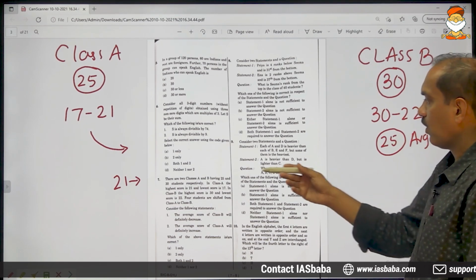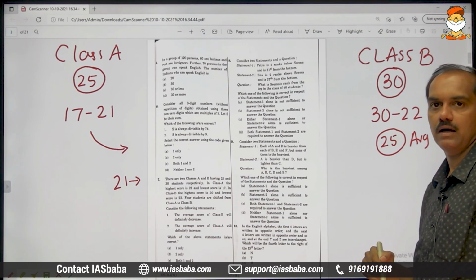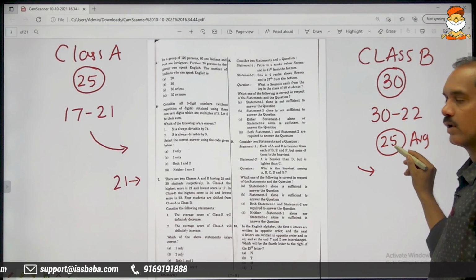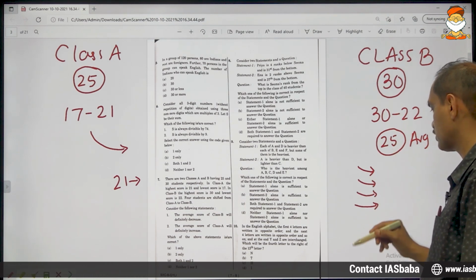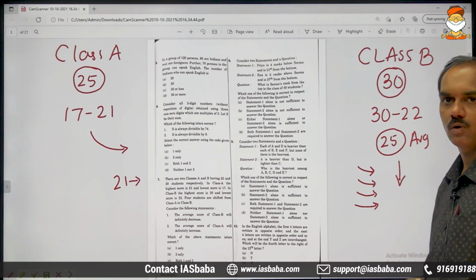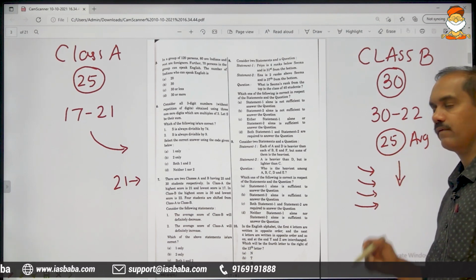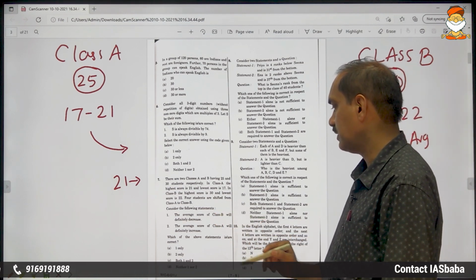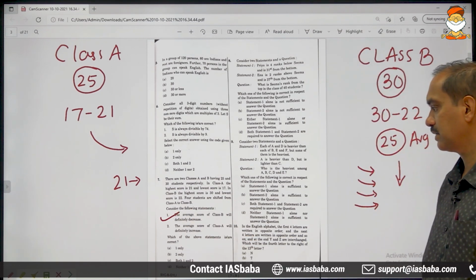So all the incoming students are of 21 each, but the average is 25. If you include students who have scored 21 marks, then definitely the average will go down. Earlier it was 25, now it will definitely go down. So the average score of class B will definitely decrease. That is 100% correct. Undoubtedly that is correct.